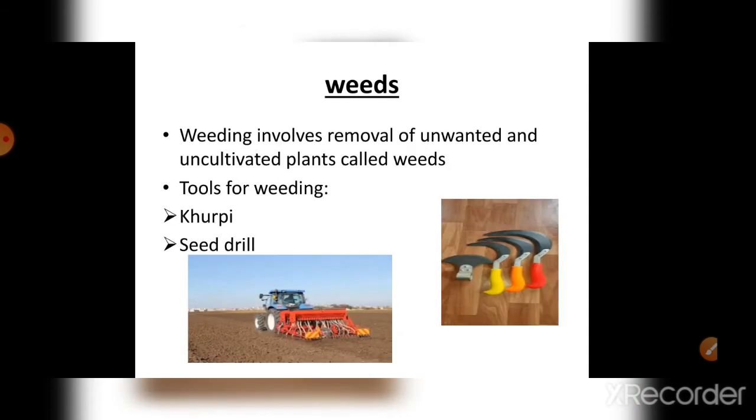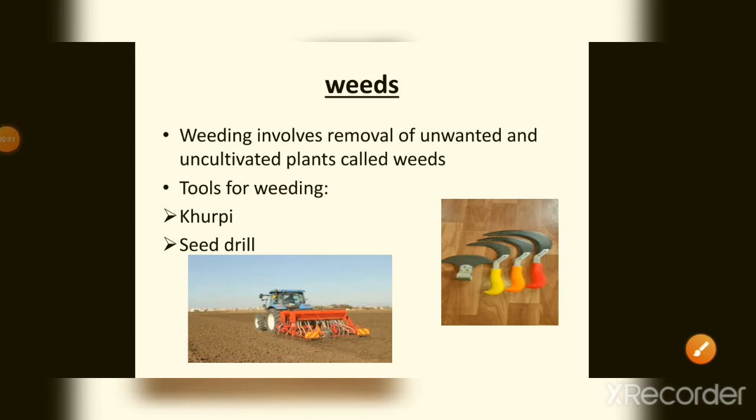Then after irrigation we have to protect the crops from weeds. Weeds are unwanted plants that grow near crops. Weeding is the process in which we remove the weeds. Removal of weeds is actually important. Why? When they grow near crops, they absorb the nutrients that are required for the crops.